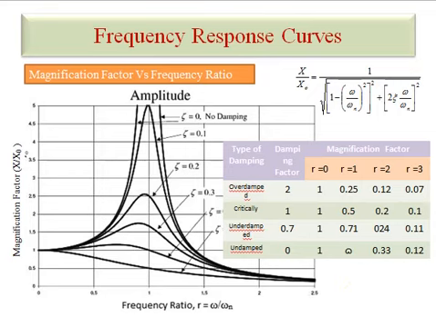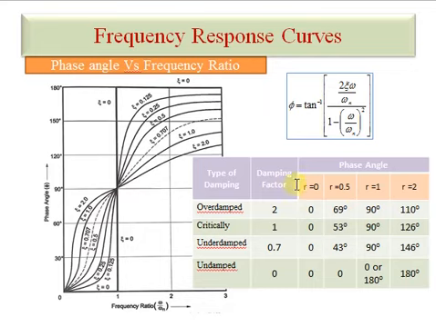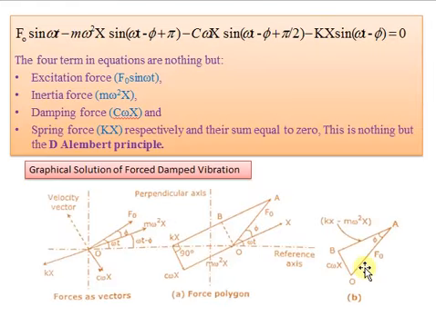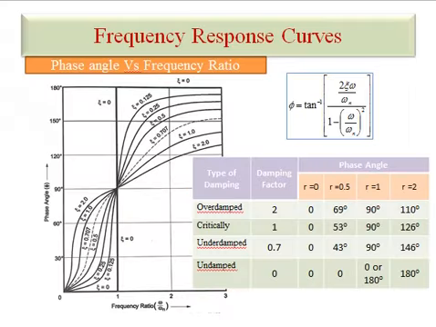Next we see phase angle versus frequency ratio. First we see how we calculate phi. Again in this diagram, suppose we have to calculate phi, tan phi is nothing but BO by BA, and from this we can get the value of phi. So here it is phi equals tan inverse of 2 zeta (omega by omega n) divided by 1 minus the frequency ratio square.